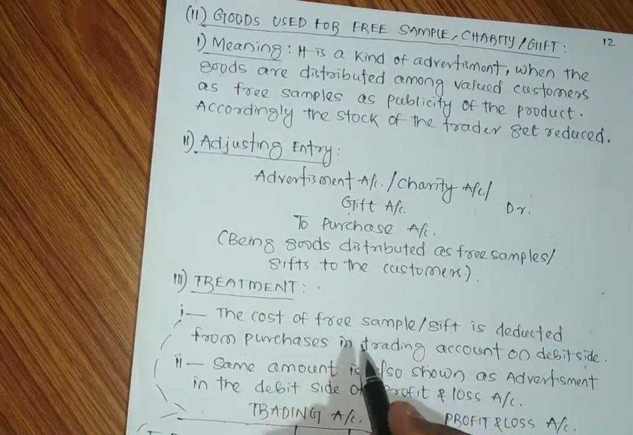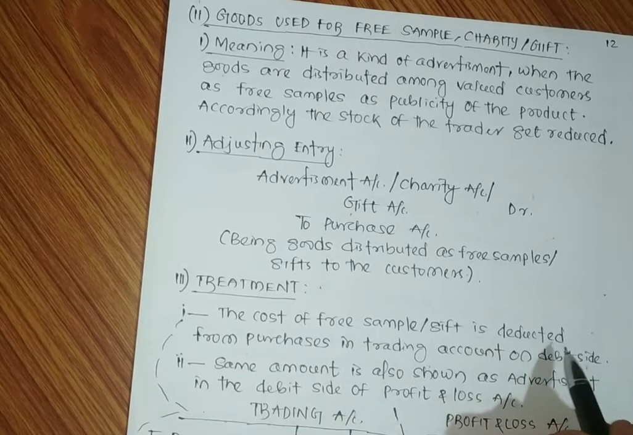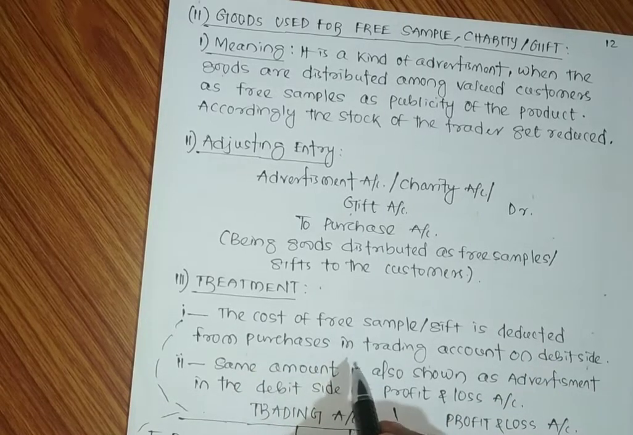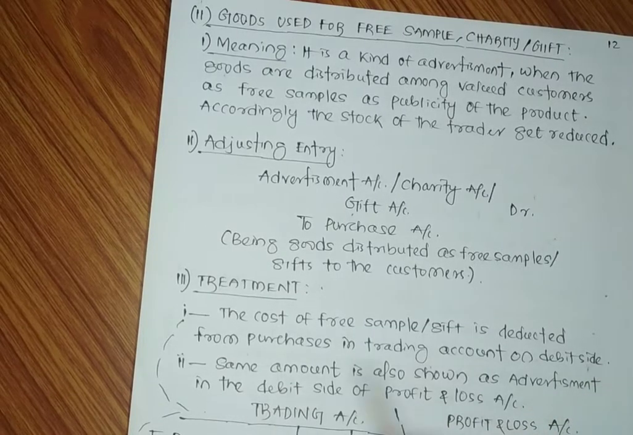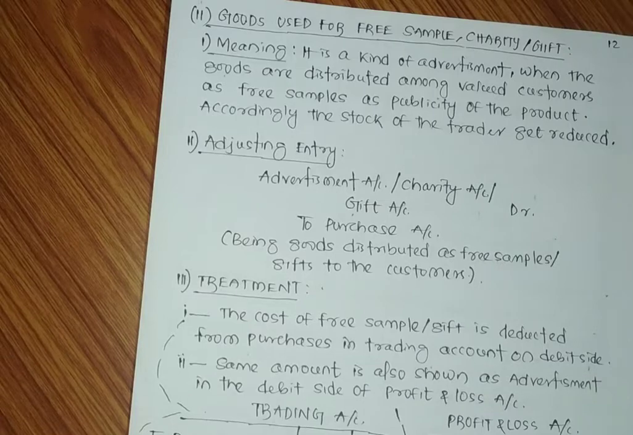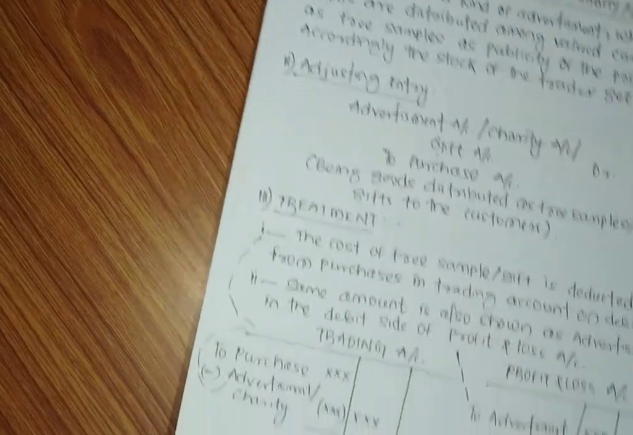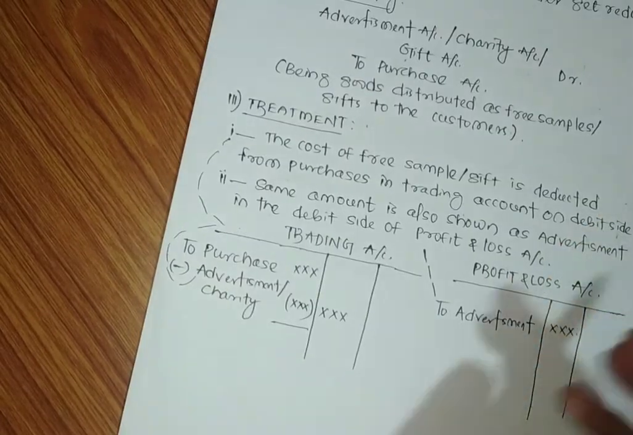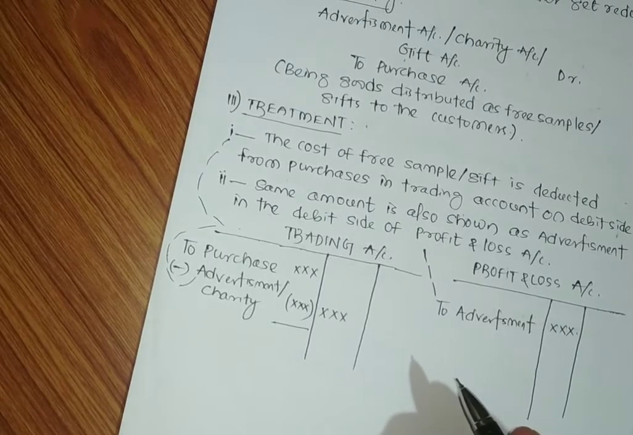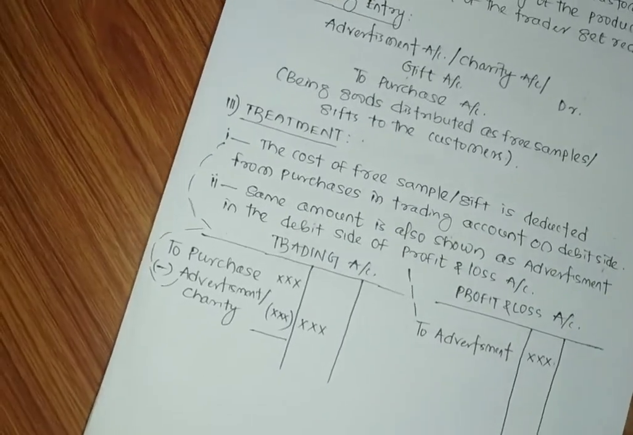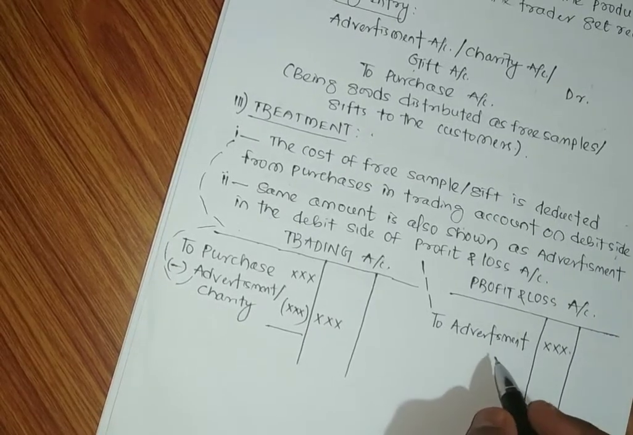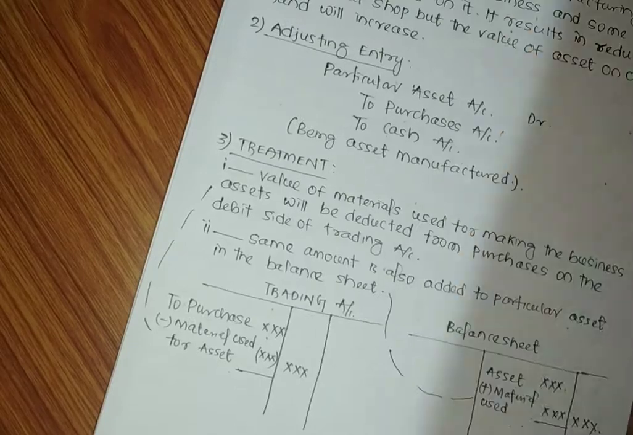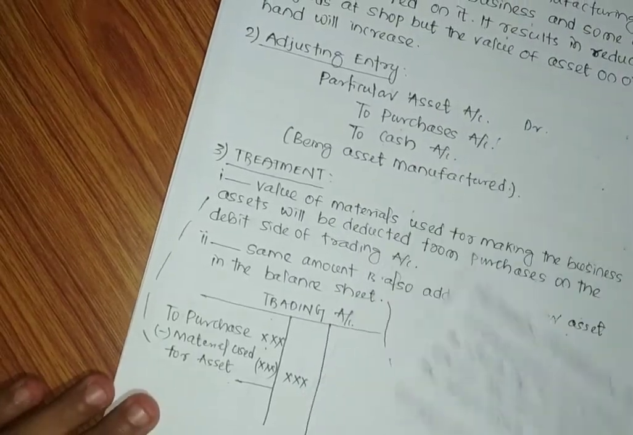The cost of free sample, gift is deducted from purchases in the trading account on the debit side. So see here, we are making the deduction in the form of advertisement or charity from the trading account, and at the same time we are showing it on the debit side of the profit and loss account. Okay, next,